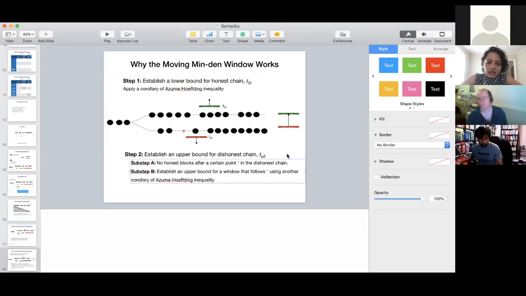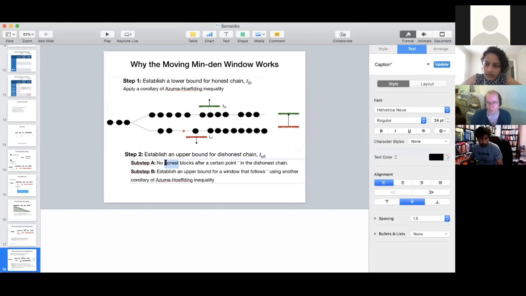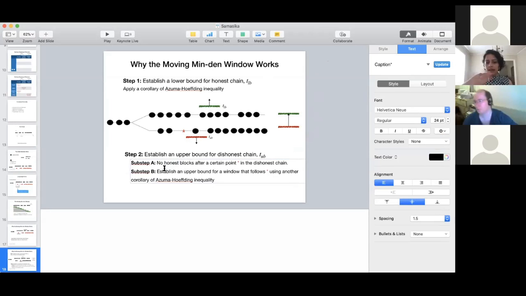Let me expand more on this substep A, which is the part that I didn't cover much in the talk. Before talking about substep A, let me step back and talk a little bit more about the high-level part of the proof.